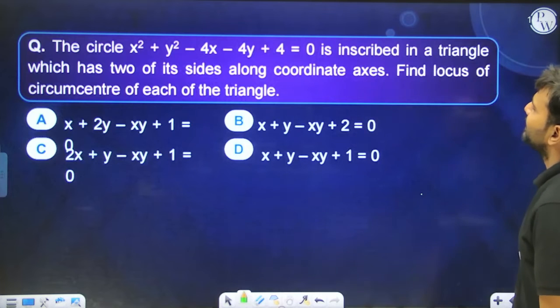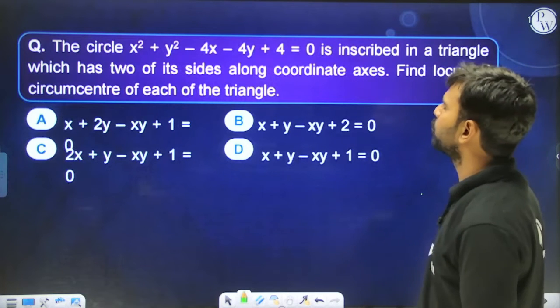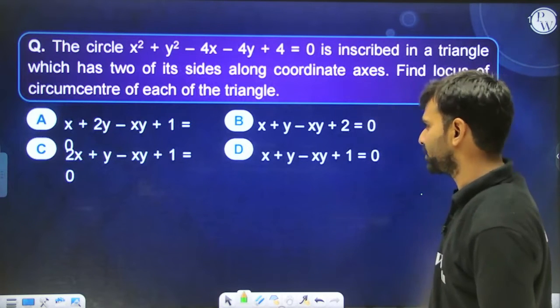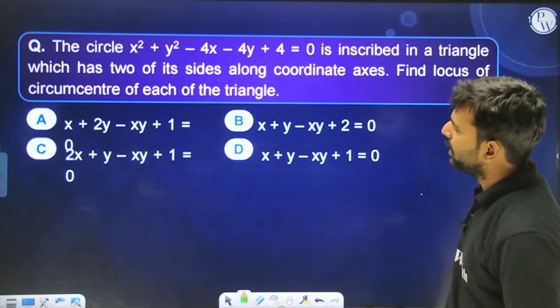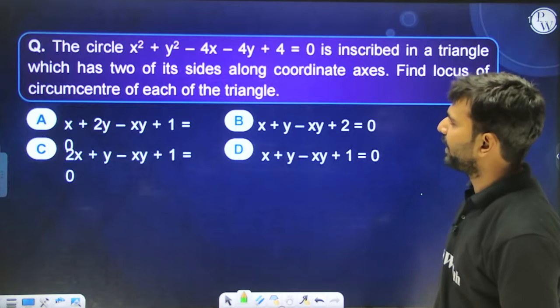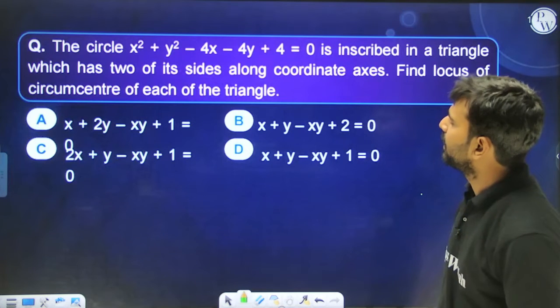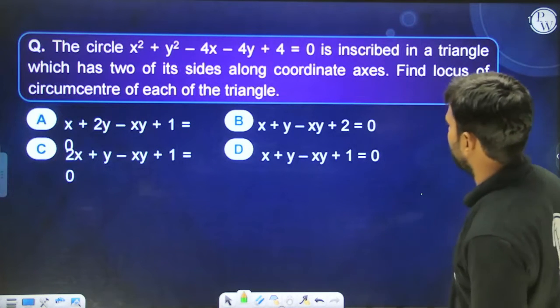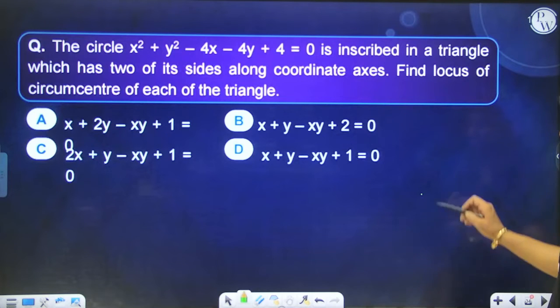The circle is inscribed in a triangle which has two of its sides along the coordinate axes. Find the locus of the circumcenter of the triangle. The circle is inscribed in a triangle which has two of its sides along the coordinate axes. Okay, all right.